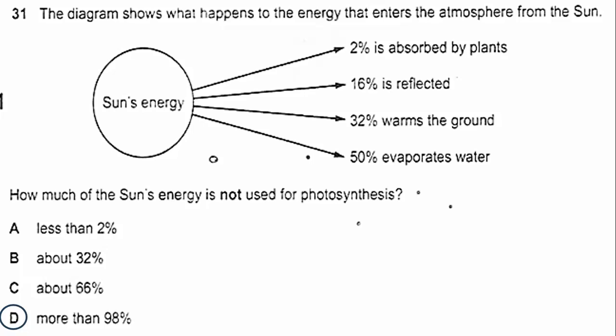It is more than 98%. Why? Because of course it's anything that's not absorbed by plants, and even the part that's absorbed by plants, some of it will not be used for photosynthesis. So that's why more than 98% is not used for photosynthesis.